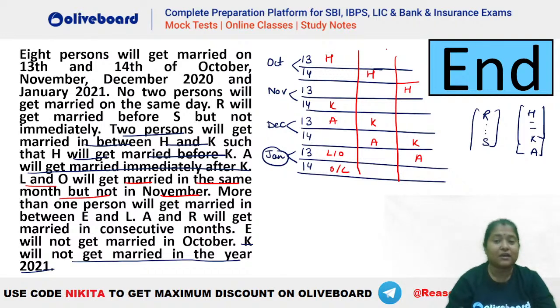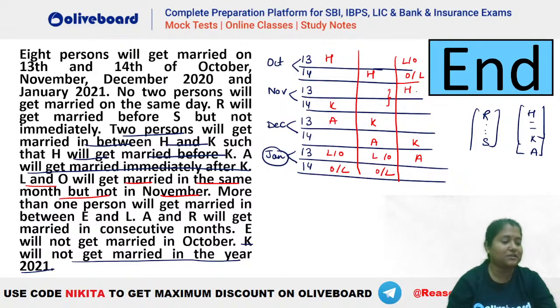Absolutely great work. Now, in this question, you can see here, L and O have to be in the same month, but not November. So, in the second case, L and O cannot be here. So, again, L and O here, right? Or L and O here. Either of the two cases. Let's try the third one also. Let's see where we should have L and O here. You can see L and O can be in October. November, not possible. December, also not possible. January, also not possible, right? So your L and O can be here.